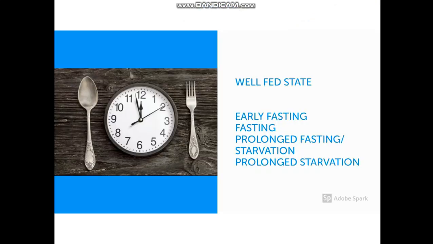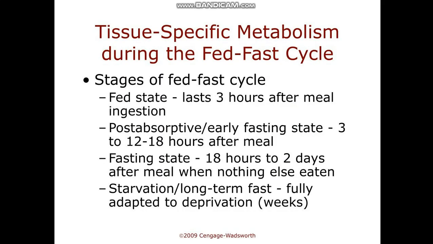What are the different stages of fed and fast cycle? The first one is the well fed state when we are full, then early fasting, then prolonged fasting or starvation, and finally the prolonged starvation. And what are the time periods of these different stages?